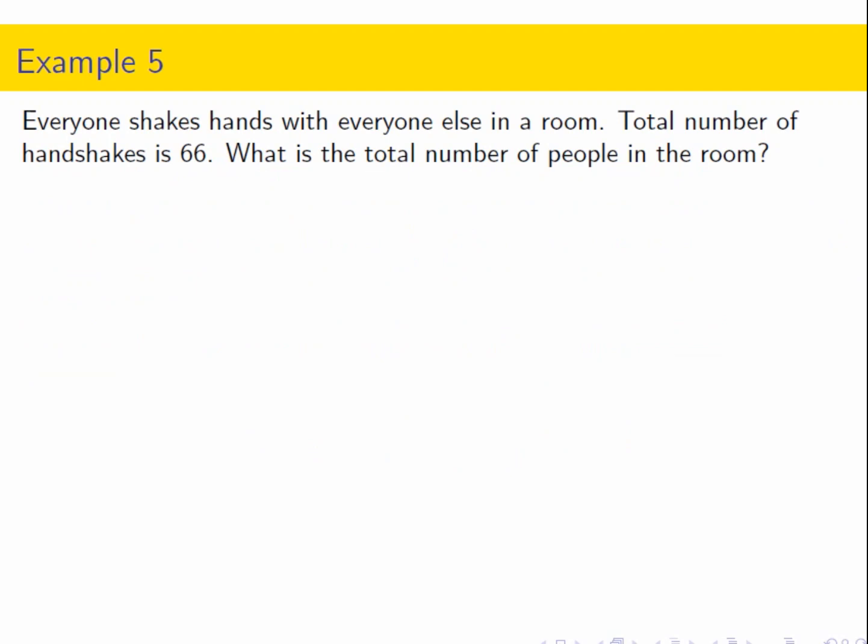So this is an interesting twist on the handshake problem. Now we're told that everyone is shaking hands with everyone else and the total number of handshakes is 66. What's the total number of people in the room? Well, we know there's more than 7 because 7 got us to 28 handshakes.